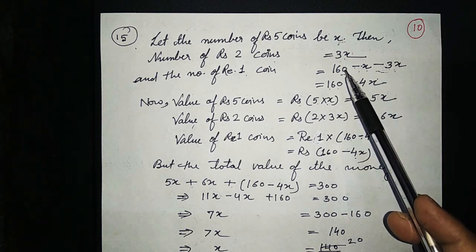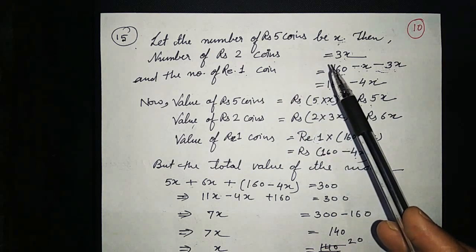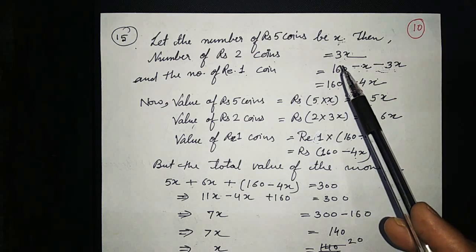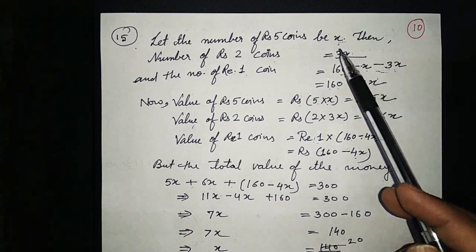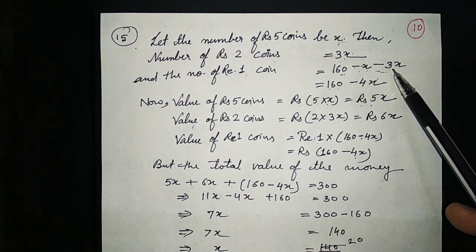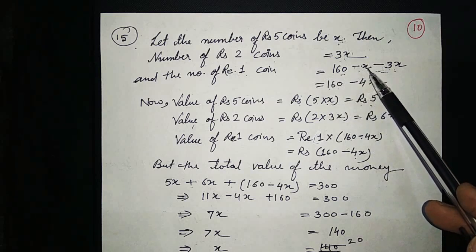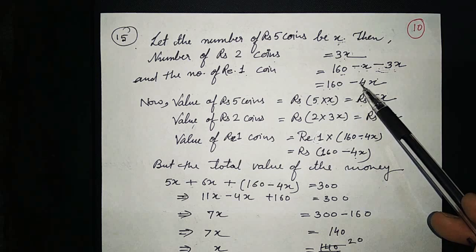Now we have to find out the number of rupee 1 coins. As we know, the total number of coins is 160. So for rupee 1 coins we will subtract the number of rupees 5 coins and rupees 2 coins. So here 160 minus x minus 3x, then 160 minus 4x will come.